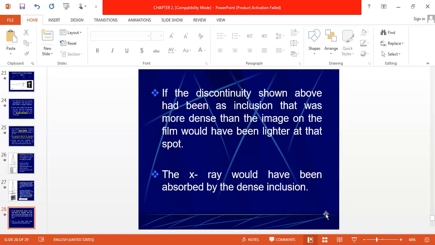Just consider we have done GTAW welding for a weld joint, and we are doing radiography for that. In GTAW welding there are chances of tungsten inclusion. Now you know tungsten has high density as compared to steel. So in our job, suppose there is a tungsten inclusion, then what happens? There is more absorption because of the tungsten and less radiation reaching the film as compared to the surrounding area. That's why we see lighter indications. So the X-ray would have been absorbed by the dense inclusion.